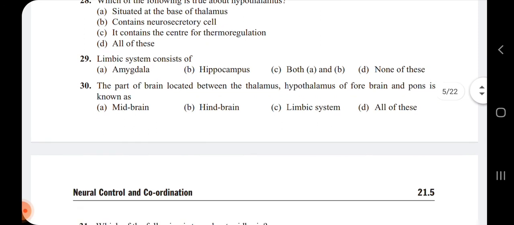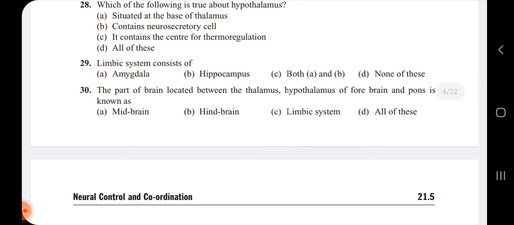The next question, 29th. Limbic system consists of amygdala, hippocampus, both A and B, and D is none of these. So the limbic system consists of amygdala and hippocampus both. That's why the 29th question's answer is both A and B.